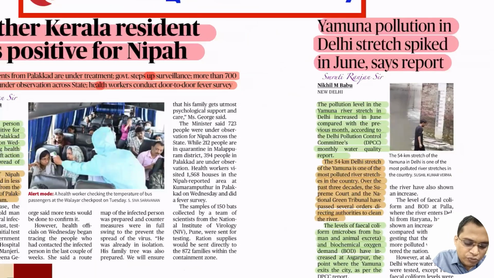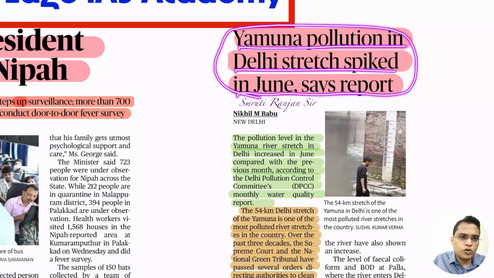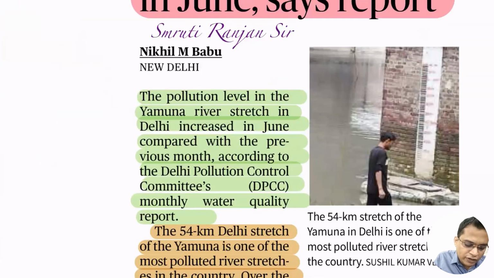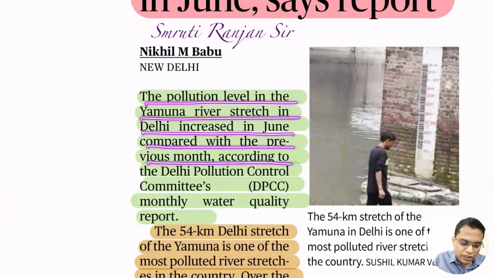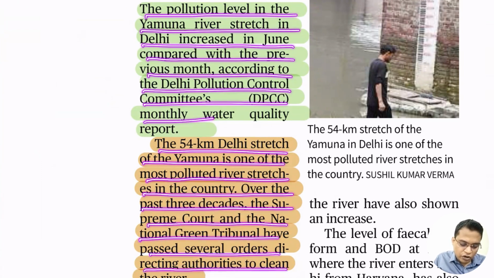So next is Yamuna pollution in the Delhi stretch spiking in June, says a report. We know that the Yamuna River is quite polluted. The pollution level in the Yamuna stretch in Delhi increased in June compared to the previous month, according to the Delhi Pollution Control Board. The 54-kilometer stretch of the Yamuna is one of the most polluted river stretches in the country. Over the past 3 decades, the Supreme Court and National Green Tribunal passed several orders directing authorities to clean the river.